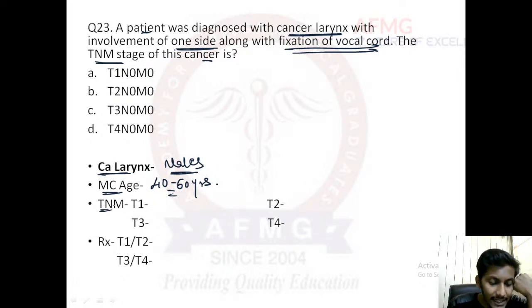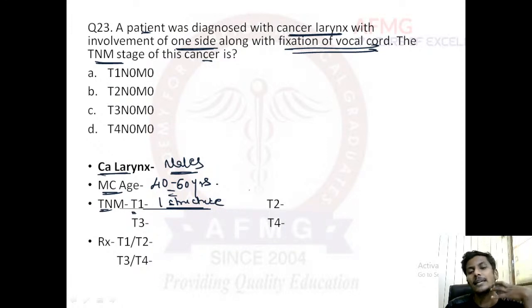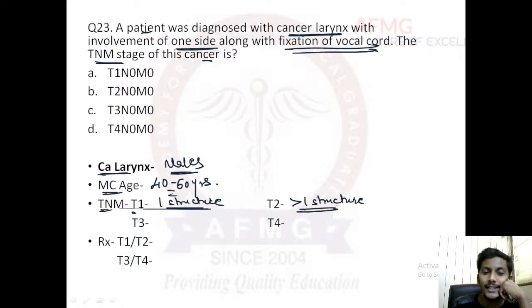If we talk about the TNM staging, guys, which has been asked previously also, please remember, T staging has 4 stages, T1 to T4. T1 means when only one structure on the same side is involved. If more than one structure is involved, it is known as T2.